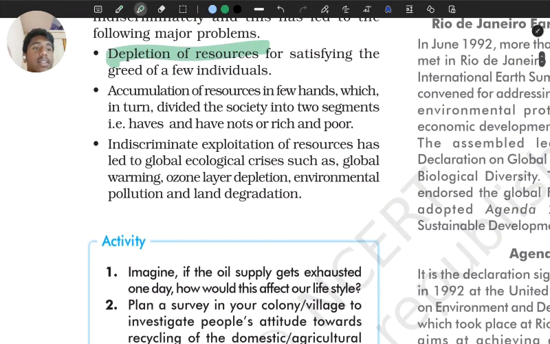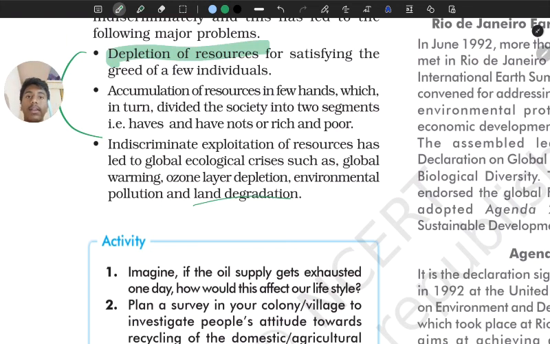And next we have indiscriminate exploitation, which is directly or indirectly connected to depletion of resources. Let's read it, okay? Indiscriminate exploitation of resources has led to global ecological crises such as global warming, ozone layer depletion, environmental pollution, and land degradation. See, we have indiscriminate exploitation of resources, matlab land degradation. If we talk about it, we are exploiting the land for agriculture, right? We are doing that, right? So that goes to land degradation.